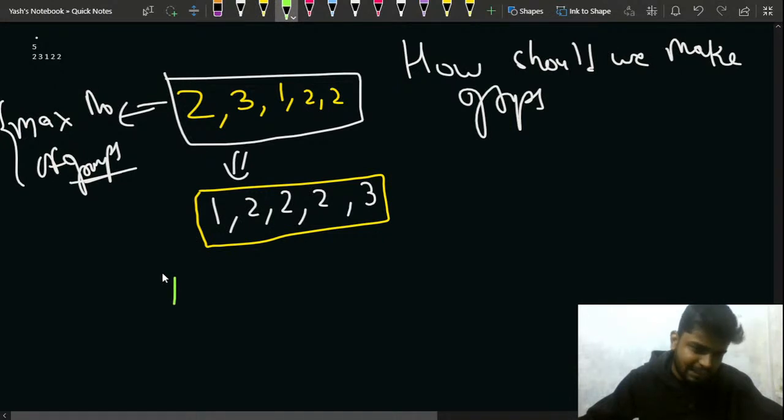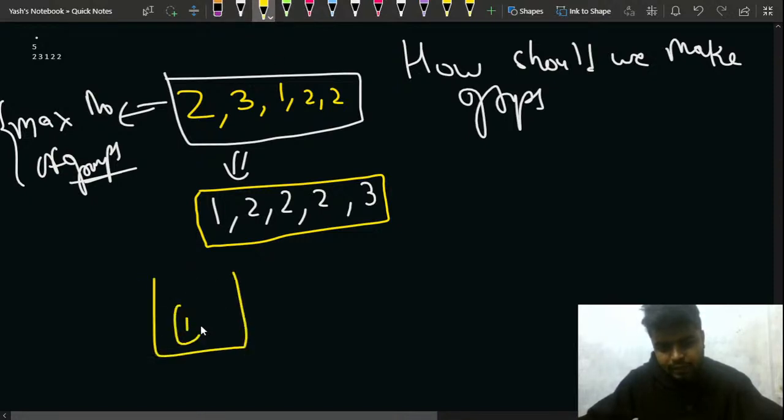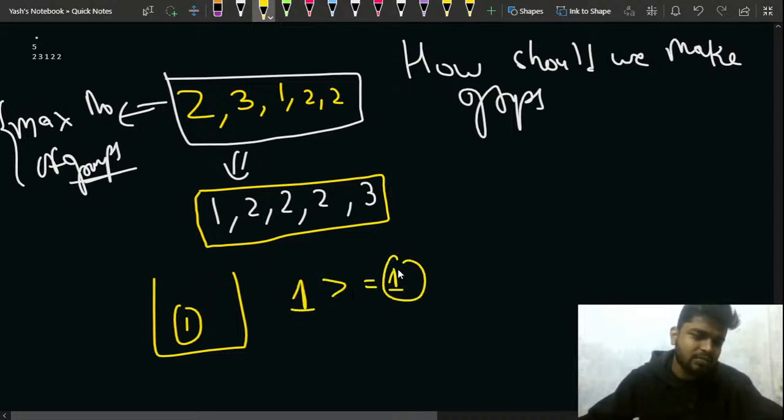I take this one in the group. Currently my group size is nothing but 1. I put this 1 and I see that my current group size is greater than or equal to 1, which is the experience of this guy, right? So can I say that I have made a group with this 1? Yes. So I've made a group with this 1.